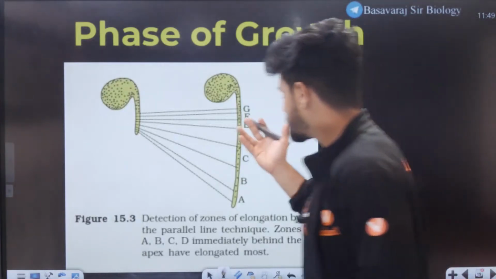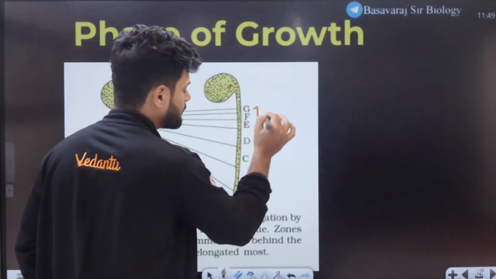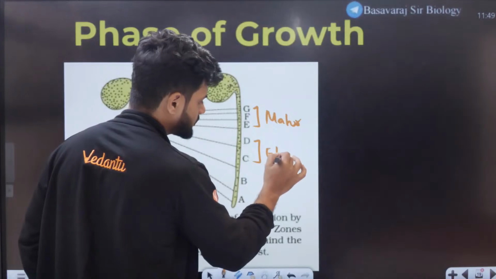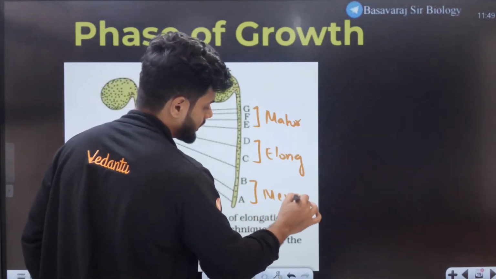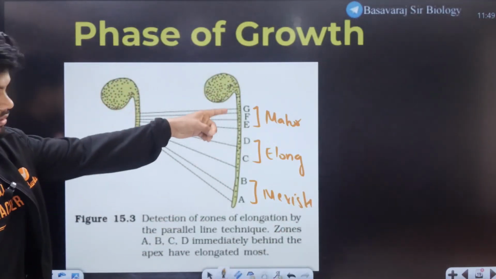If you look at this diagram given in NCERT, here it is maturation. This is elongation, and this right here is the meristematic region. Elongation, maturation.